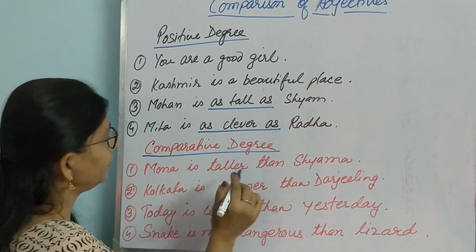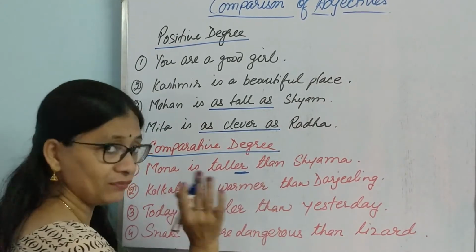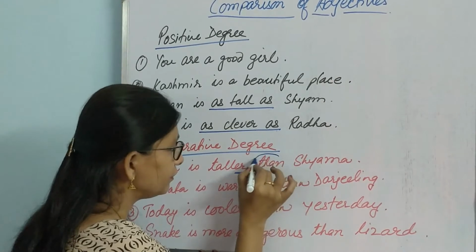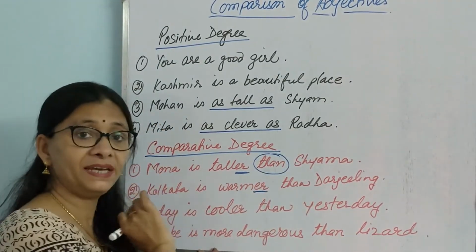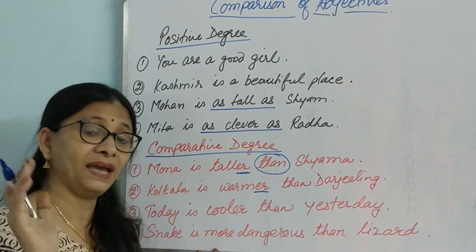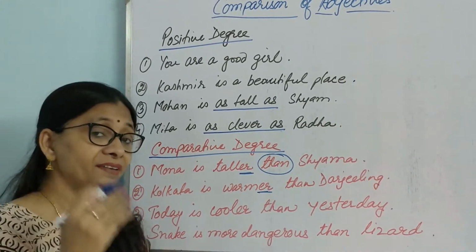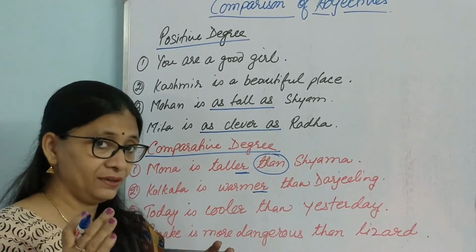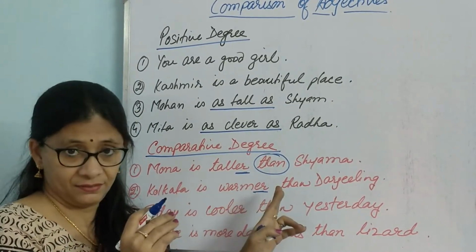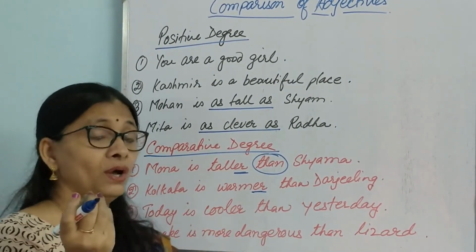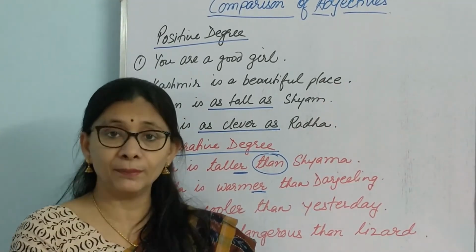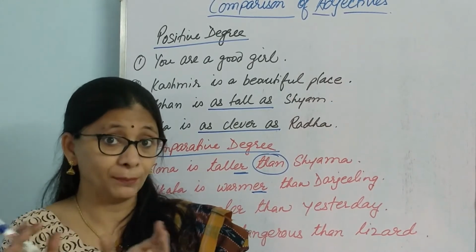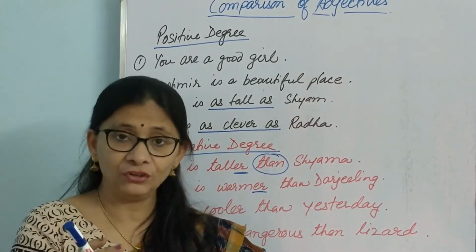Mona is taller. Taller, we are using the comparative degree. First of all, we will use the comparative degree. Then this word, just keep it in mind: T-H-A-N, than. This is with the comparative degree, okay? With the comparative degree, you have to mention the word than. And a very important clue in case of fill in the blanks when you get an exam: if you see than written after the blank,